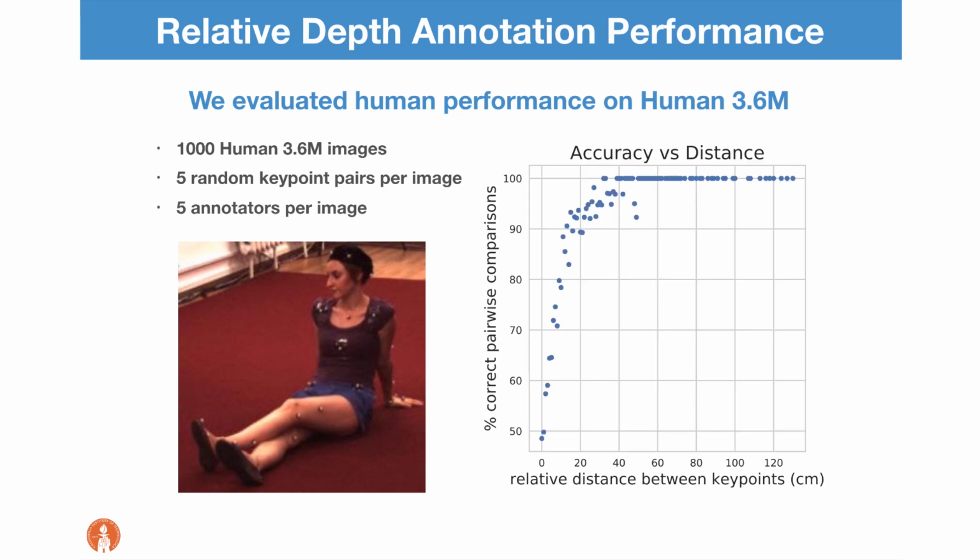We can see the performance curve of annotator accuracy against the relative distance between a pair of keypoints along the depth dimension. Annotator accuracy is close to random guessing for a pair of joints located at approximately the same distance from the camera, and grows to around 90% when the distance is 20 centimeters, as seen in yellow. The relative order of pairs that are more than 40 centimeters apart from each other is always identified correctly.